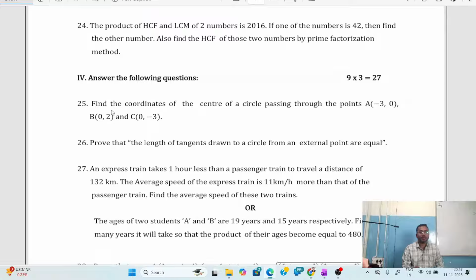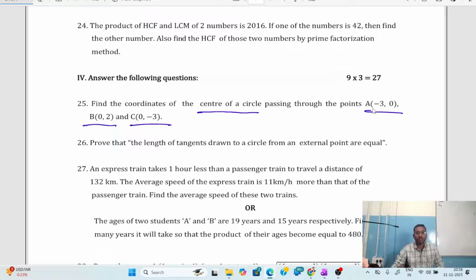Observe here. It's a 3 mark question. Find the coordinates of the center of a circle passing through the points A of minus 3 comma 0, B of 0 comma 2 and C of 0 comma minus 3. So these are the three coordinates they have given.